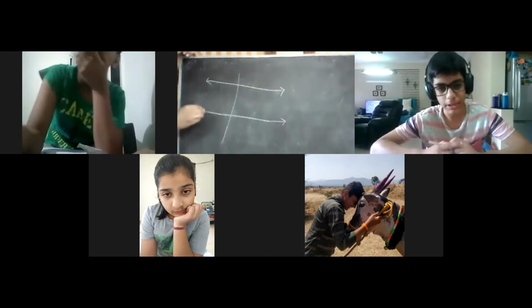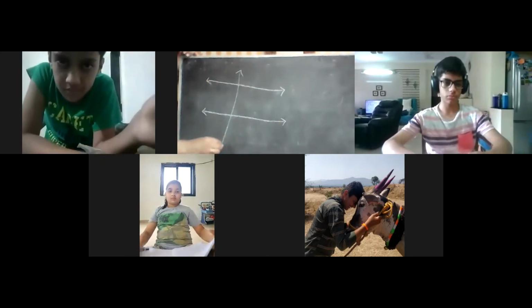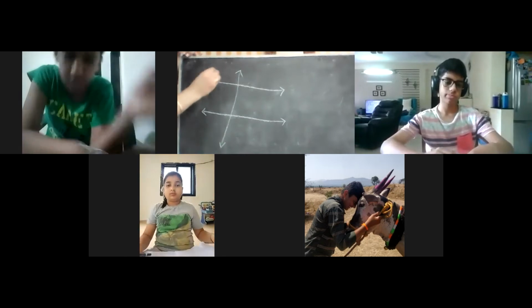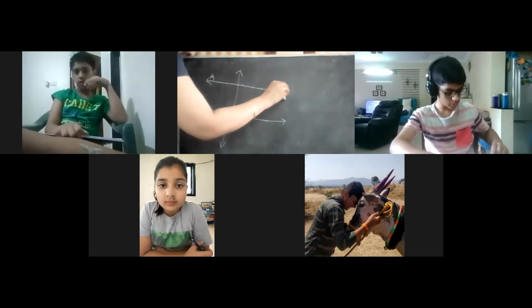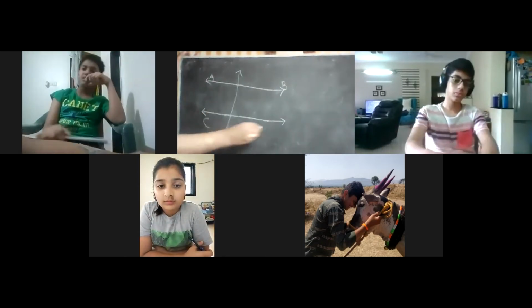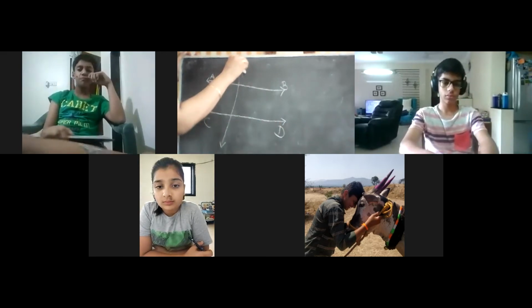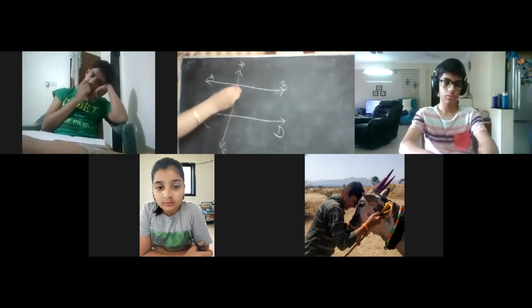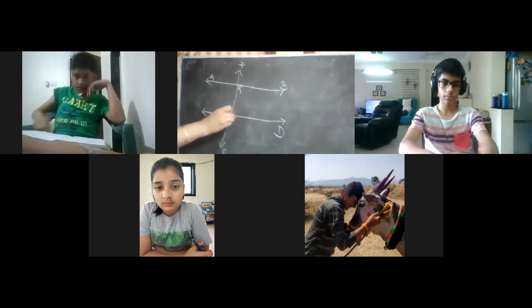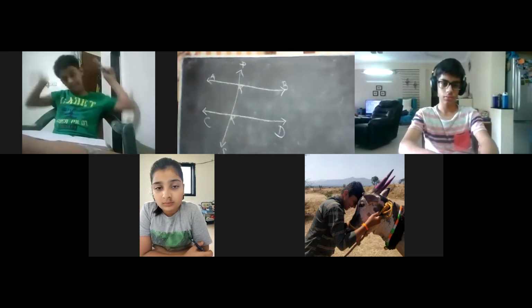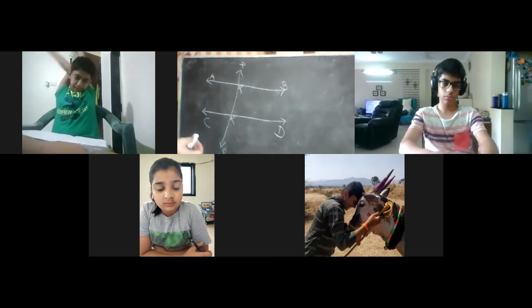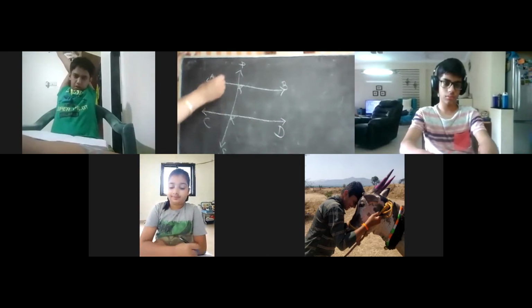I'm attempting two parallel lines. Two parallel lines, AB and CD. Transversal PS, distinct points Q and R. Intersecting at distinct points Q and R. Okay? They are parallel lines AB and CD.